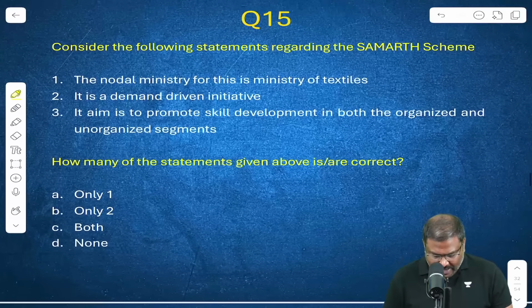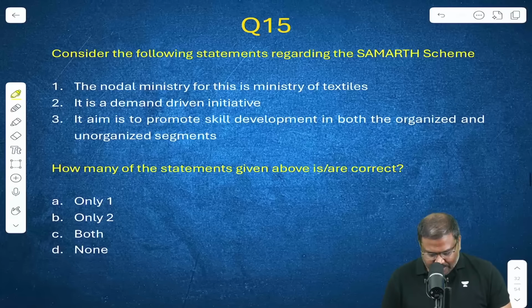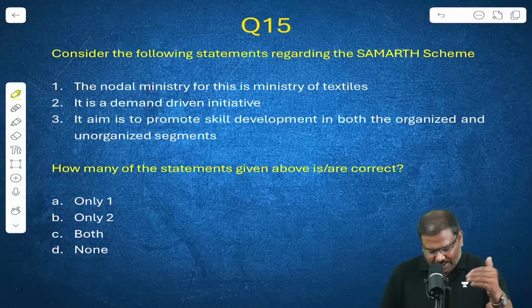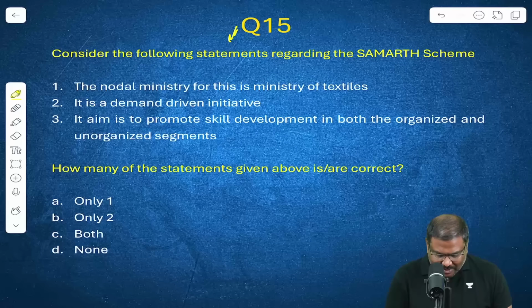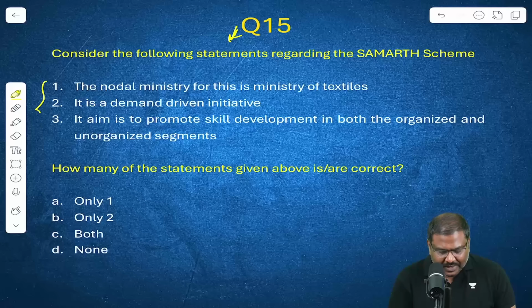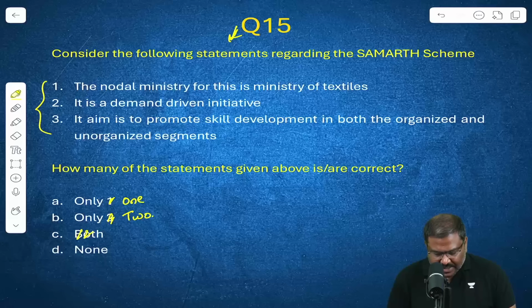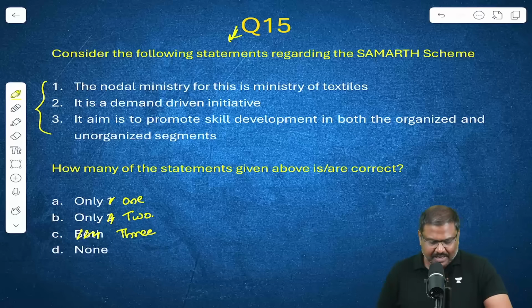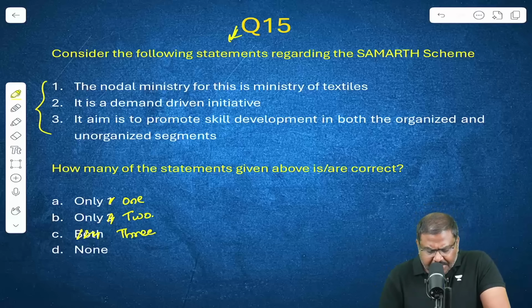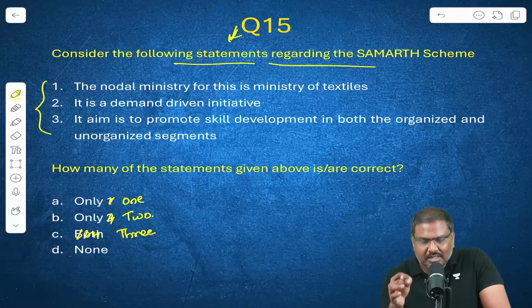Question number 15 now. And this is where I wanted to say earlier, I said make a correction. The correction is here. So question number 15, there are 3 statements. The option will be only one of the 3 statements is correct, only 2 of the 3 statements are correct, all 3 of the statements are correct, or none of the statements are correct. Let's start now. Consider the following statements regarding the Samarth scheme.